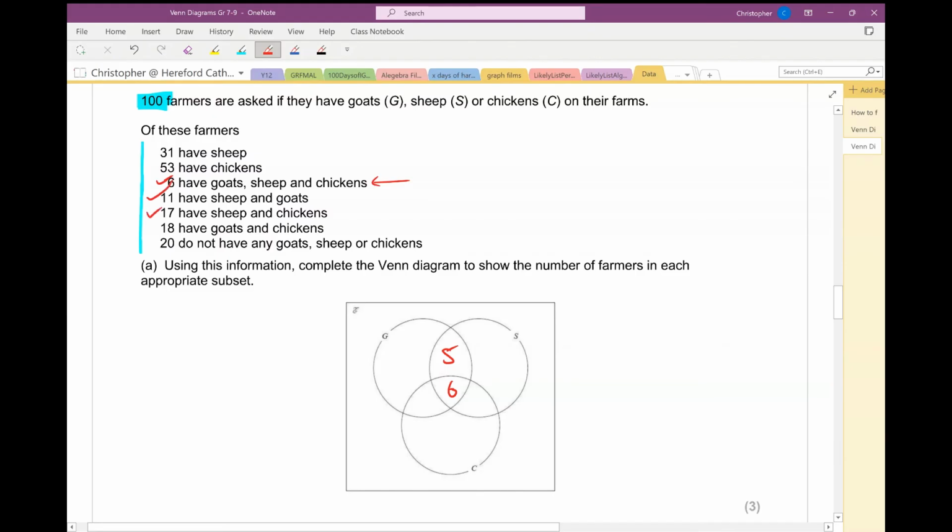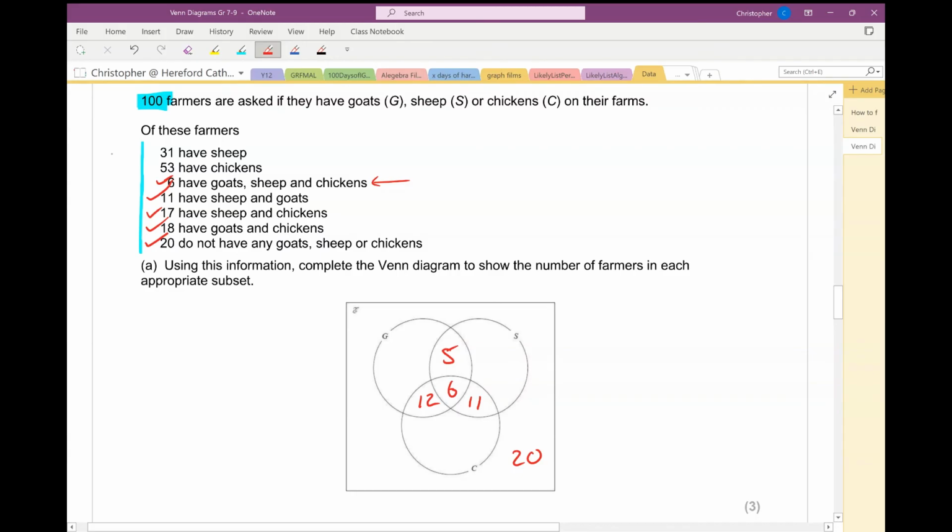17 have sheep and chickens. Here we are, 17, so 11 have sheep and chickens, because 6 have sheep, chickens, and goats. So they also have sheep and chickens. 18 have goats and chickens. I've already got 6 of them, so 12 must be there. 20 do not have any goats, sheep, or chickens. They go here. Right, well, I haven't filled in everything yet, but let's go back to the beginning, shall we?